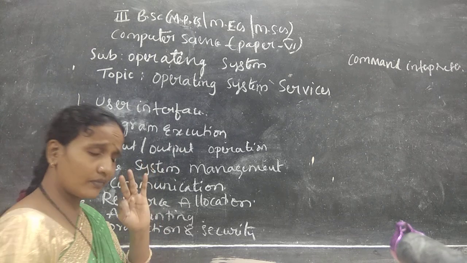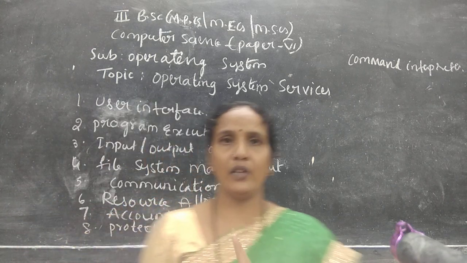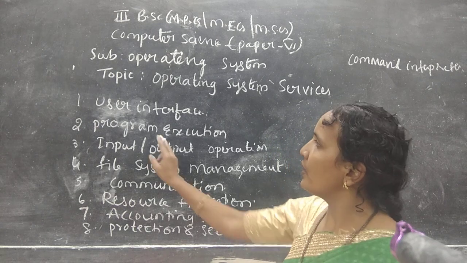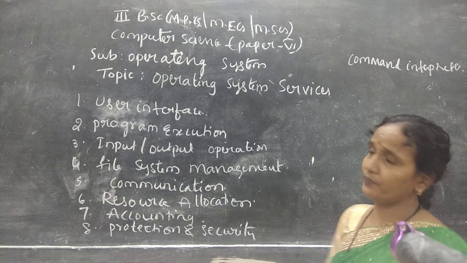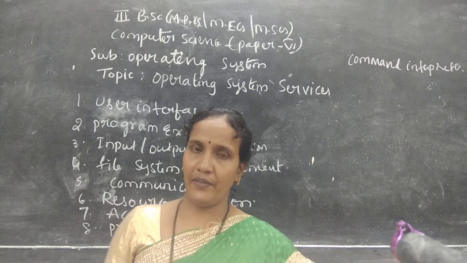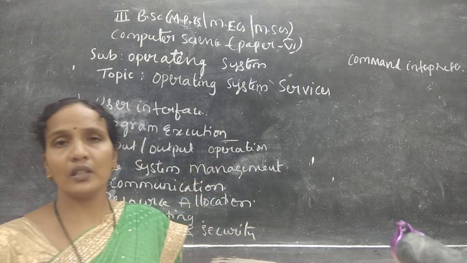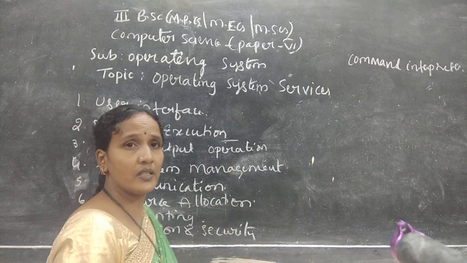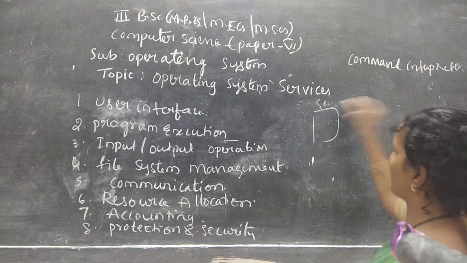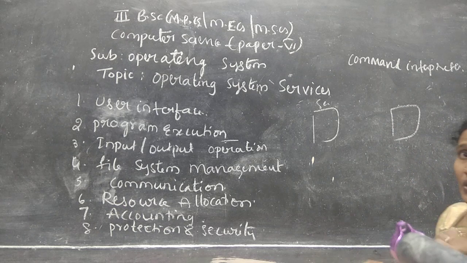One is command line interface, the second one is the batch, and the third one is a graphical user interface. Now come to program execution. Program execution means, for example, you have created one file and you have saved it. Next you want to execute a program. When you have saved the file, that file is actually saved in the secondary storage. But where will the program execution be done?